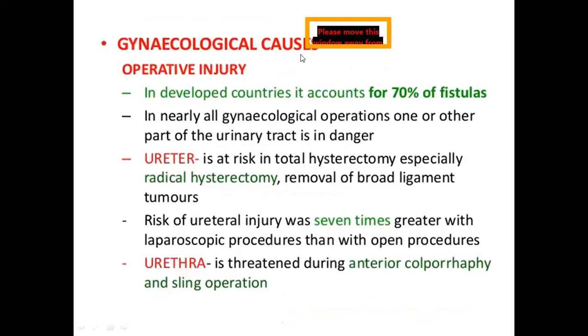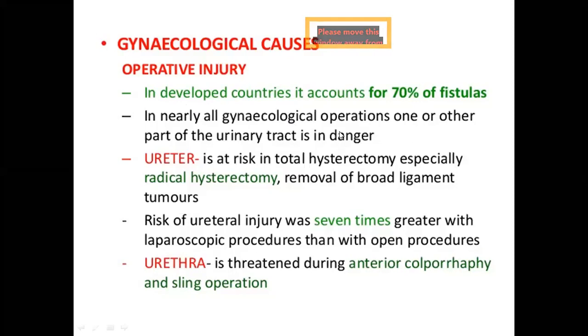Coming to gynecological causes of genital fistulas. It may be due to operative injuries or because of gynecological malignancies or infections. In developed countries, these gynecological causes account for 70% of the fistulas. Whereas in developing countries, obstetric causes account for 80% of the fistulas. So you may get a question like, what is the commonest cause of genitourinary fistulas in developed countries? It is operative injury during gynecological surgeries.